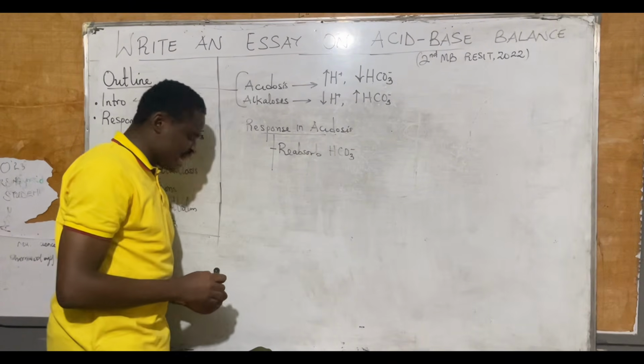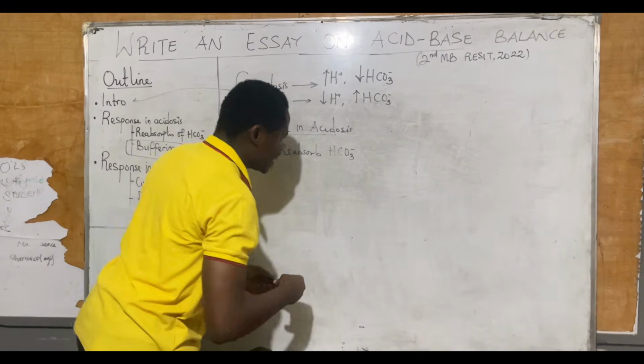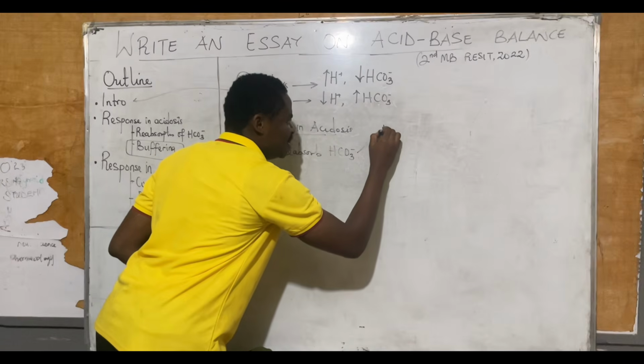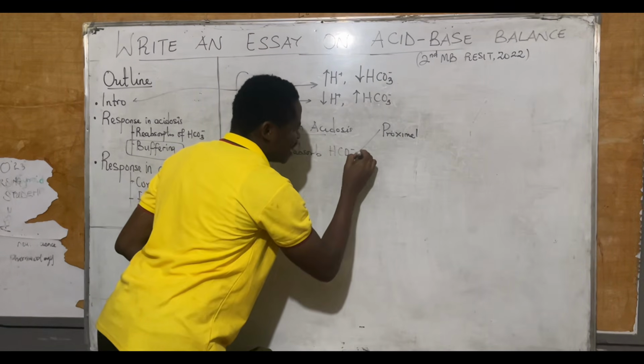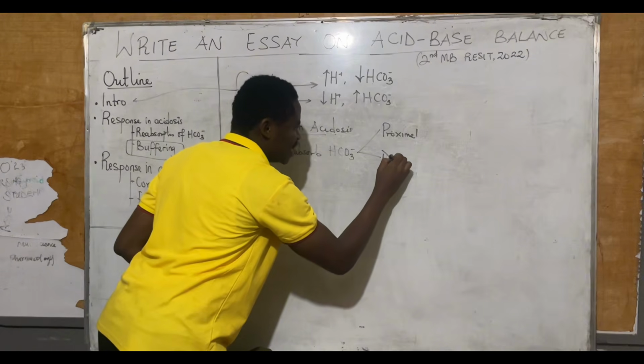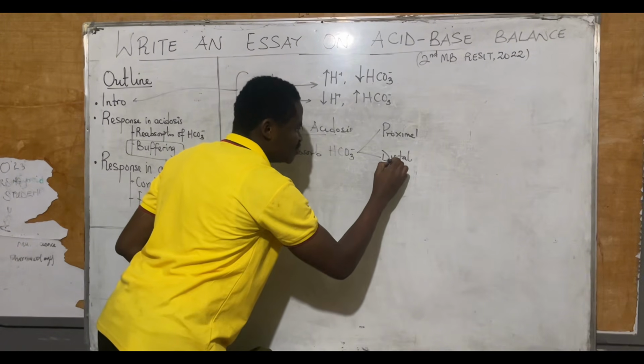In reabsorbing bicarbonates, we can either reabsorb them at the proximal convoluted tubule, or at the distal convoluted tubule.